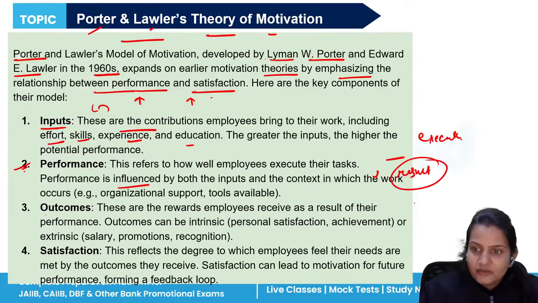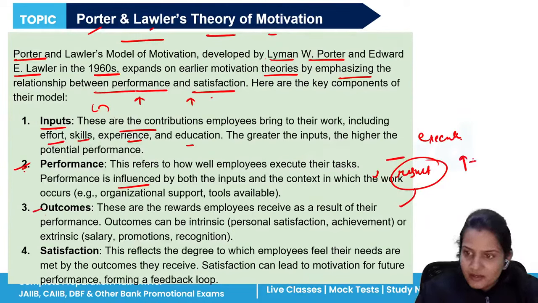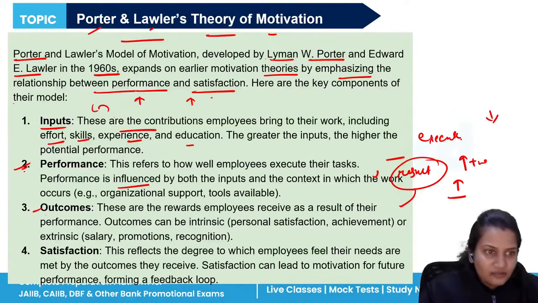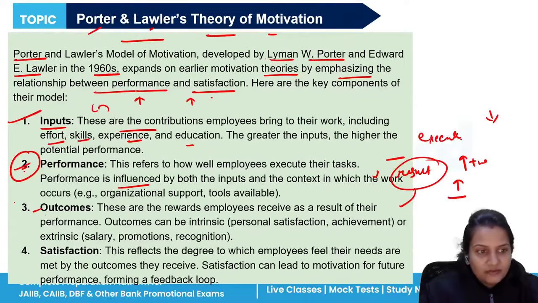And that result is denoted as outcomes. If the result comes in a positive manner, then definitely they will be satisfied. If it comes in a negative manner, then they will be dissatisfied. So the input you give to the organization, the performance you complete over there, you perform your task. After performance, whatever outcome comes, if the result is good, then you will feel more satisfied.